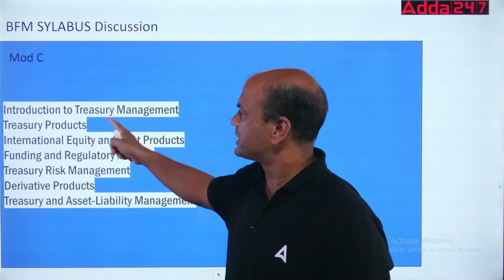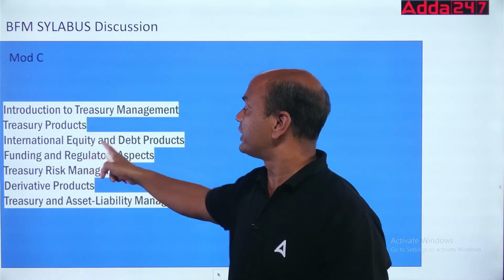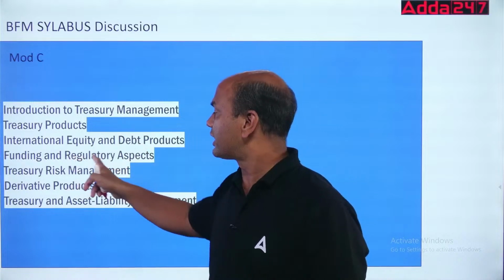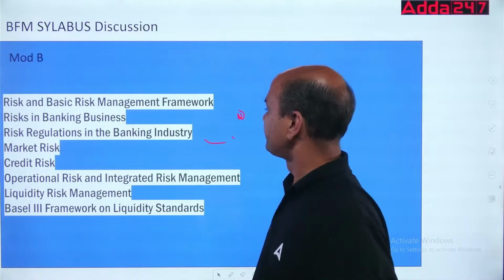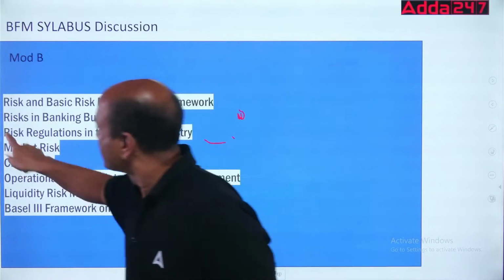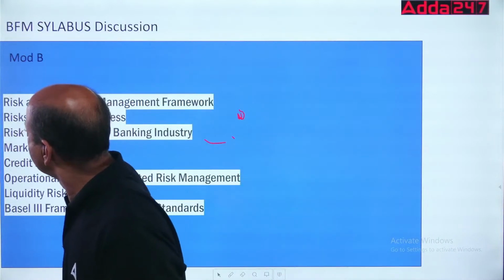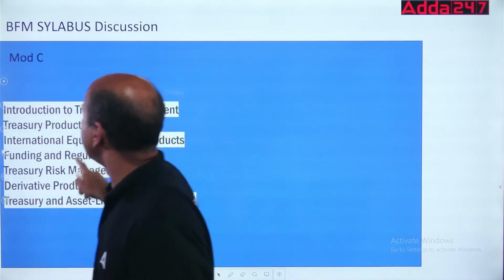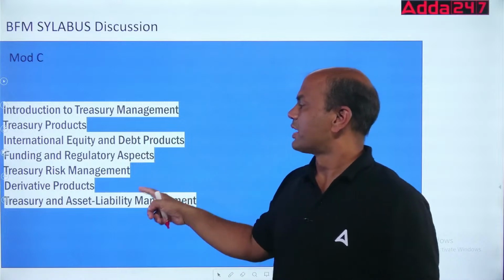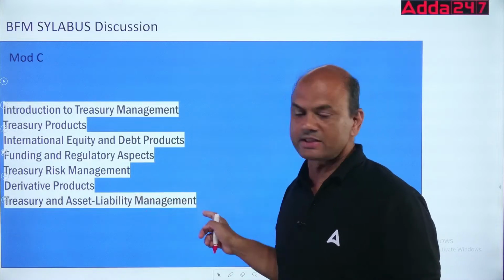Treasury products, international equity and debt products, funding and regulatory aspects, treasury risk management, then derivative products and treasury and asset liability management.